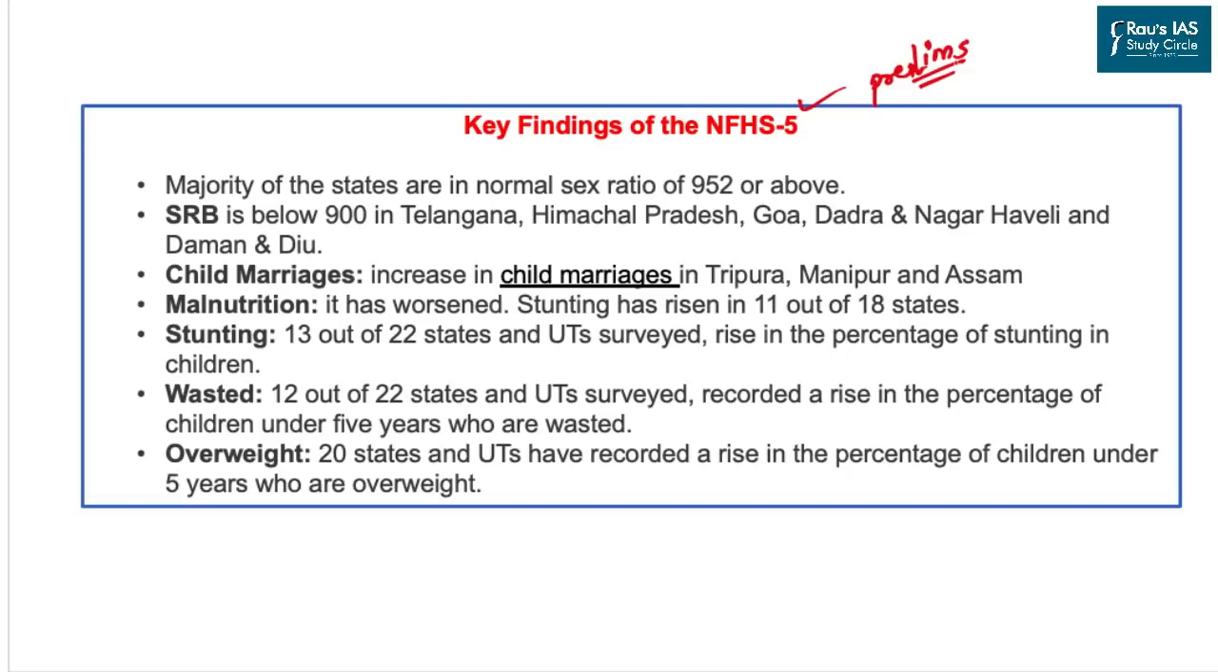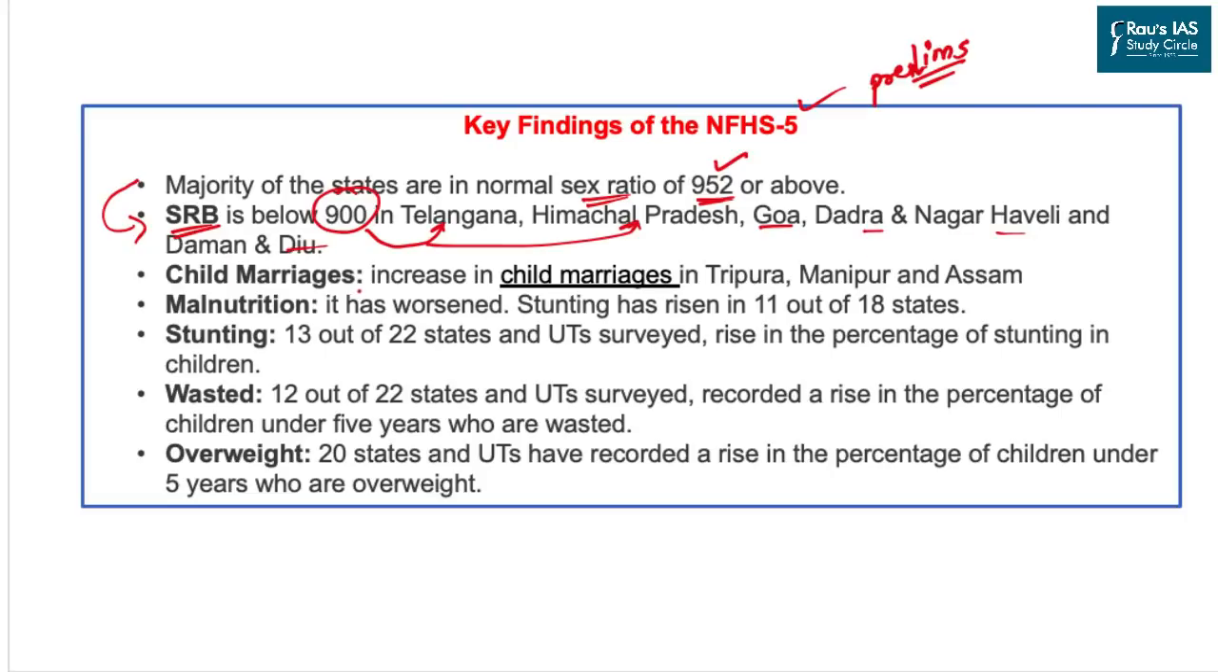According to this sample survey, India's sex ratio is rising, which is a good sign. As per this survey, the sex ratio in some of the states is even as high as 952. On the other hand, we have some dark data also, where the sex ratio at birth is below 900, and that too, a surprise, in some of the southern and northern states like Telangana, Himachal Pradesh, Goa, Dadra and Nagar Haveli and Daman and Diu.